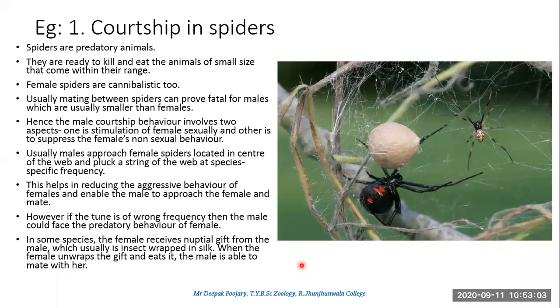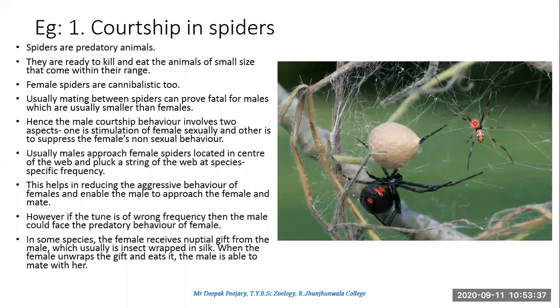So the male brings some food, some gift to the female, and the female is busy unwrapping the food and eating it, and the male takes that chance and mates with the female, and the male has to be quick in this. Okay, because if he takes time in mating, the female will finish the gift and she will make the male also her food.